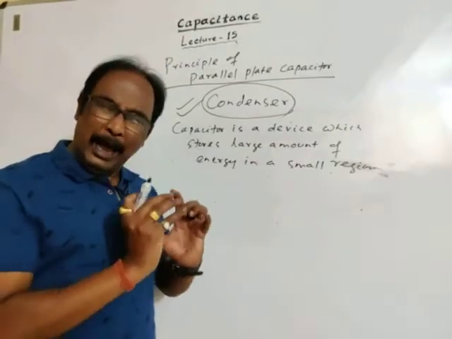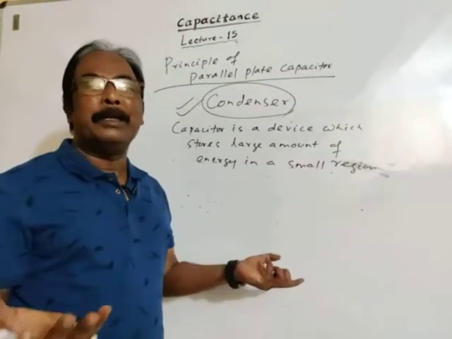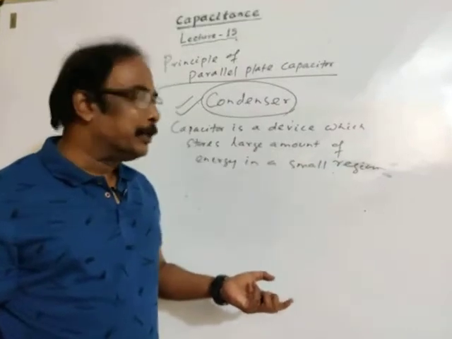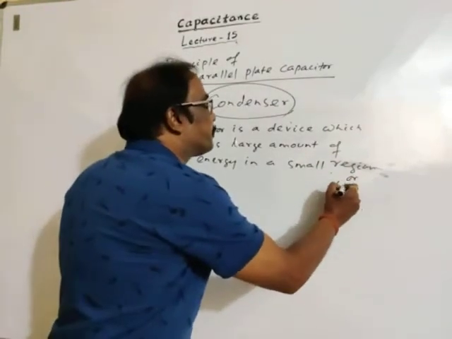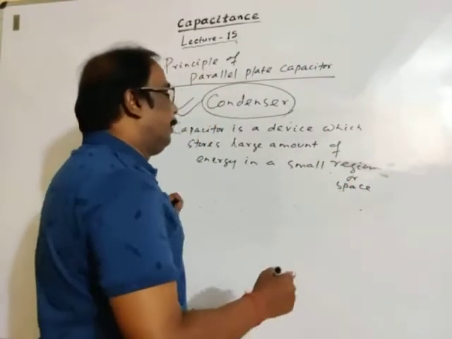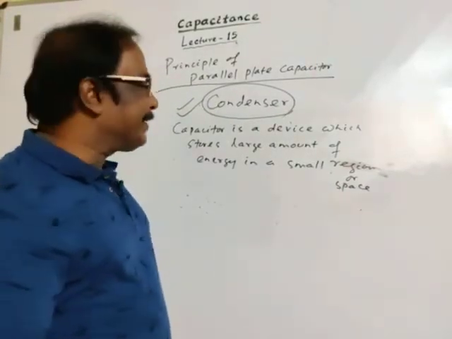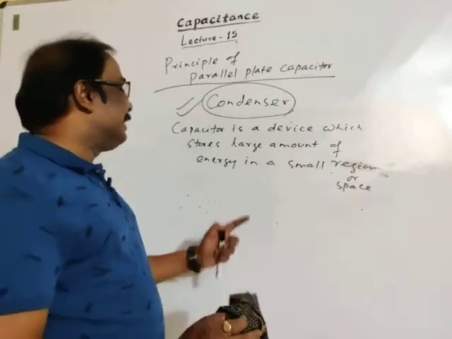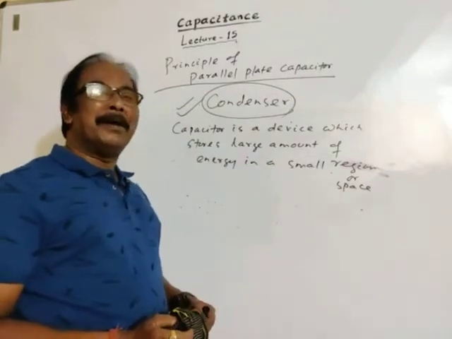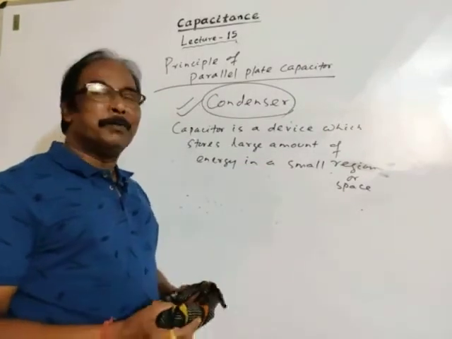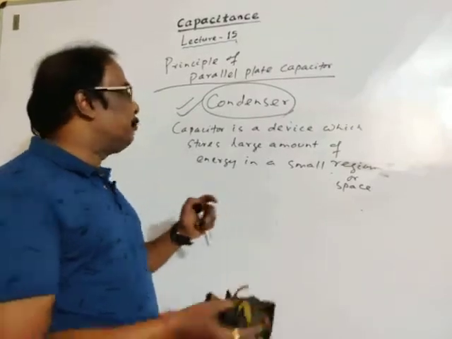It stores a large amount of energy but uses a small space or region. So this is named condenser, which satisfies the condition. It stores a large amount of energy using a small space.